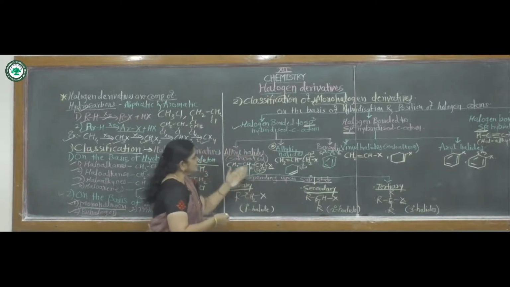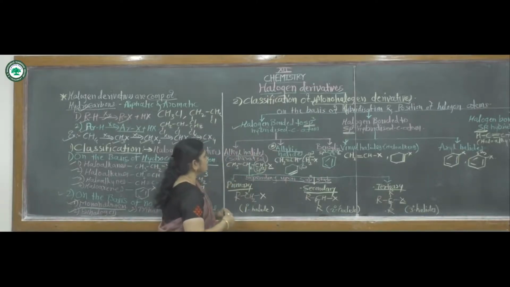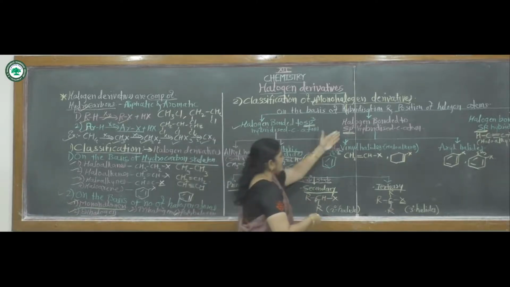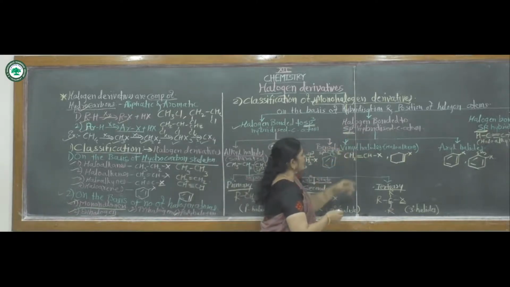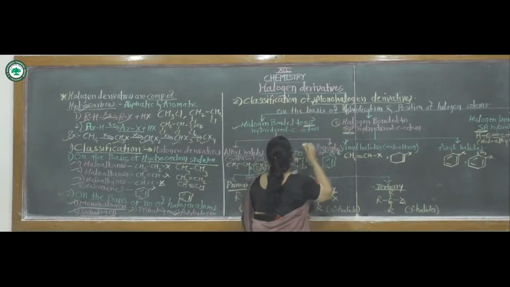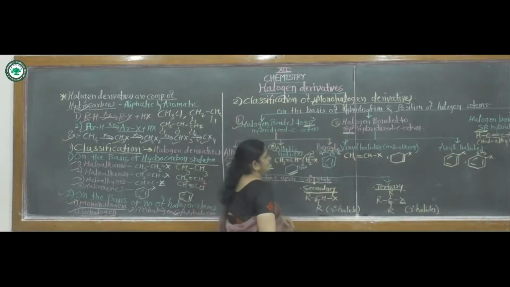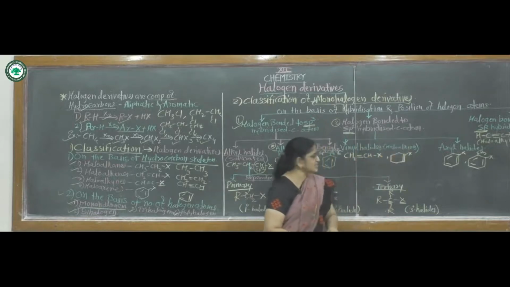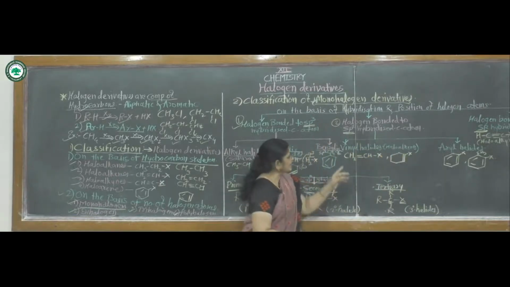In this way, there is this second type, that is sp3 hybridized carbon atom. Then second, that is halogen bonded to sp2 type of hybridized carbon atom. Again, these are classified into two classes.